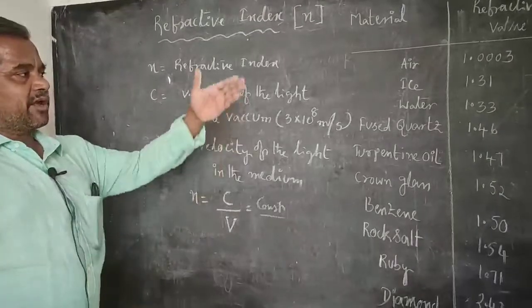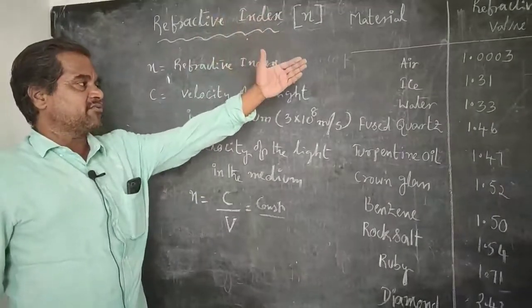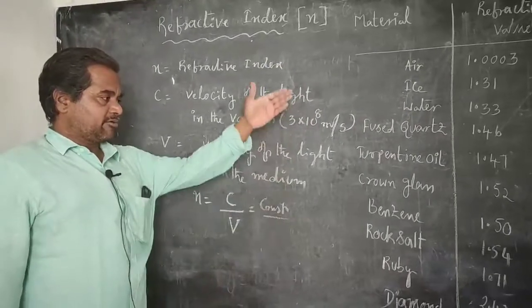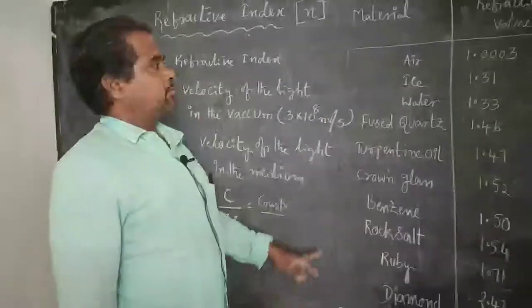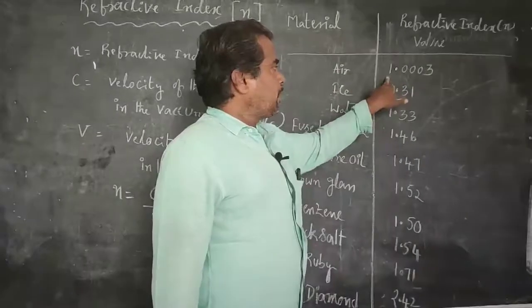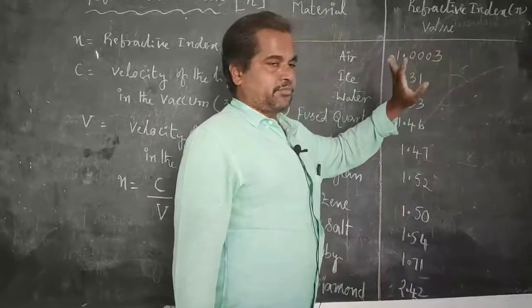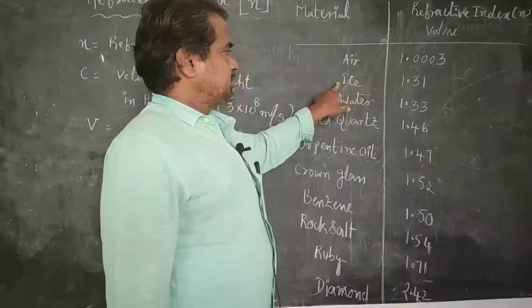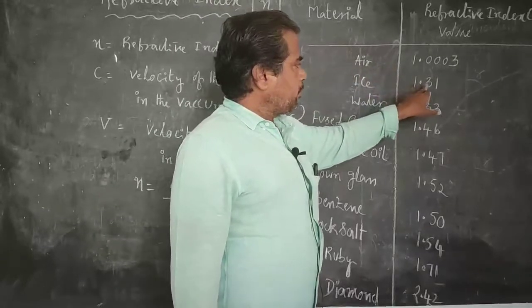Here we have some refractive index values of materials which are available in nature. For example, air has 1.003, meaning nearly 1. Ice cubes have 1.31.